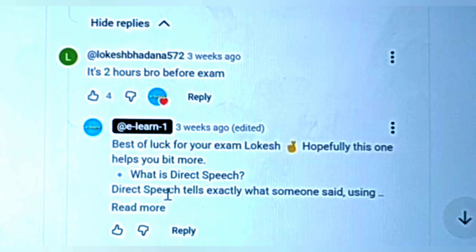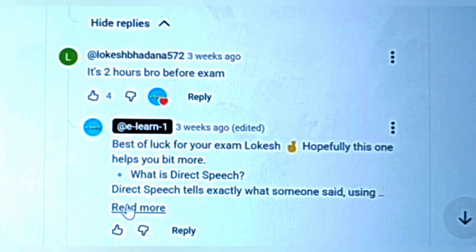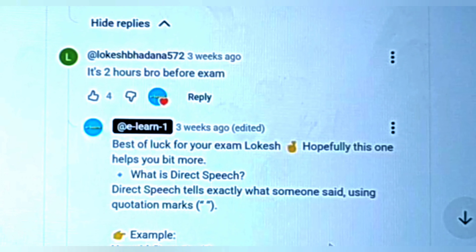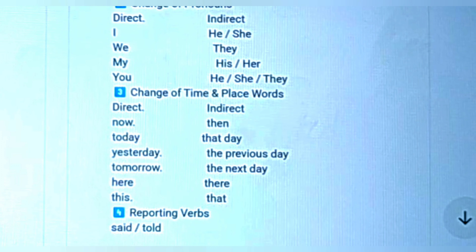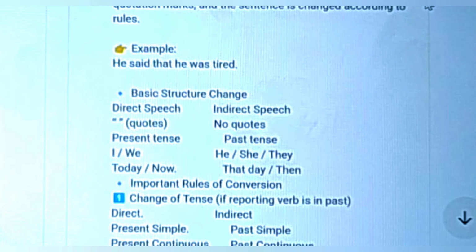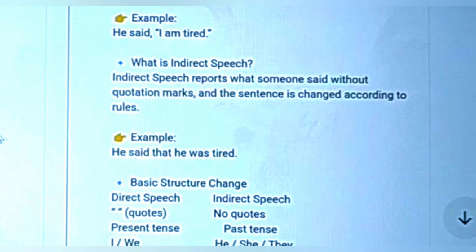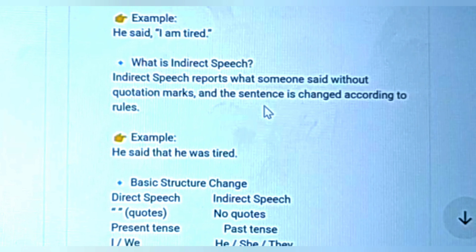What is direct speech? So direct speech tells exactly what someone said using quotation marks. For example, he said, I'm tired. And what is indirect speech? Indirect speech reports what someone said without quotation marks, and the sentence is changed according to the rule. For example, he said that he was tired.